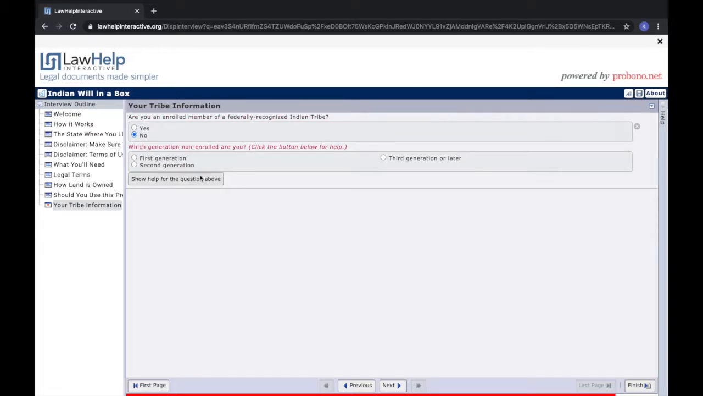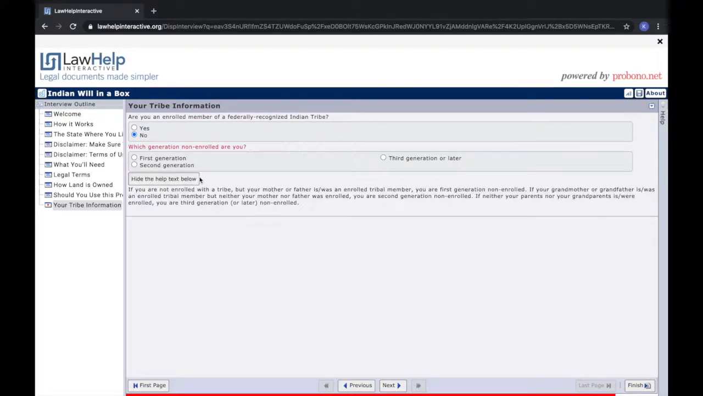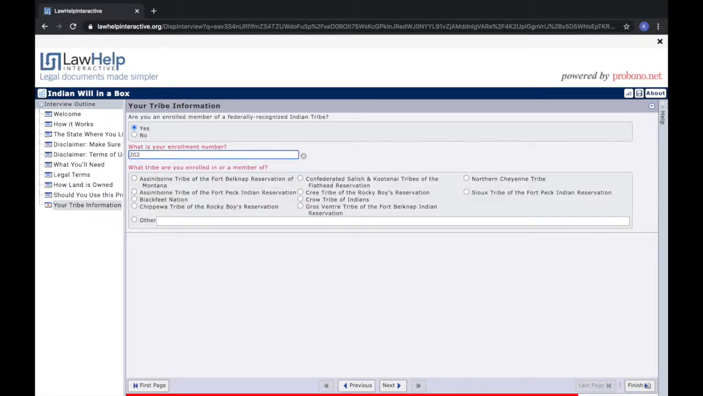If you select no, it will ask which generation of descendant you are and of which tribe or tribes. For the purposes of this example will, I will say that I am an enrolled member of the Crow tribe and fill in my personal information as prompted.